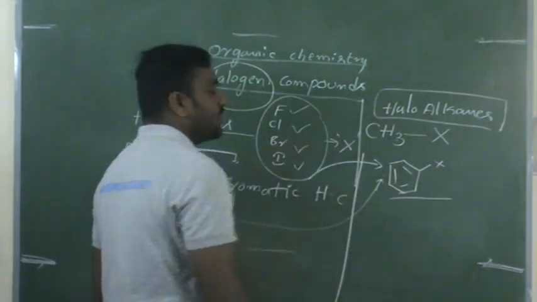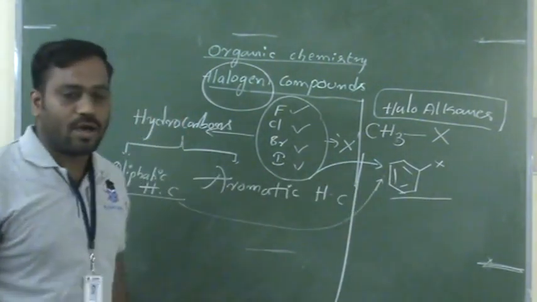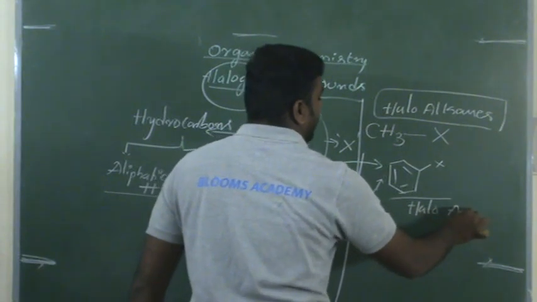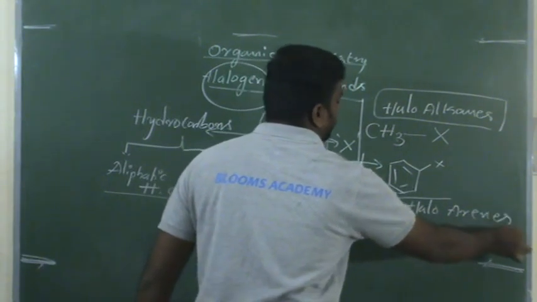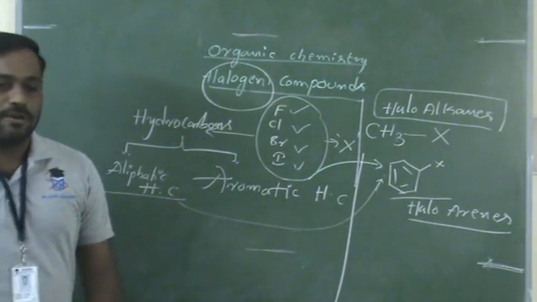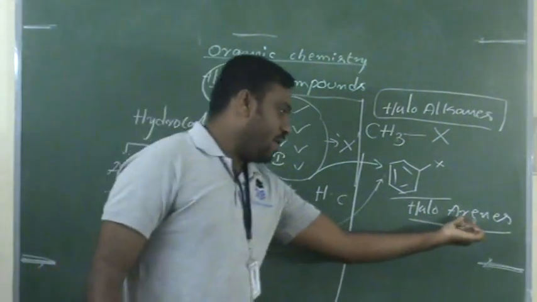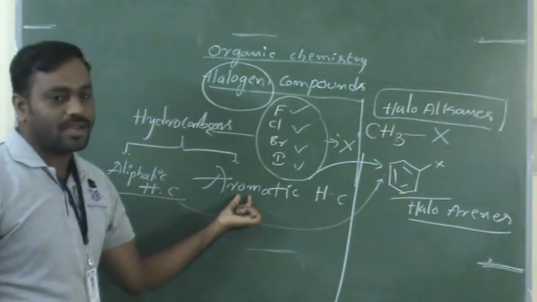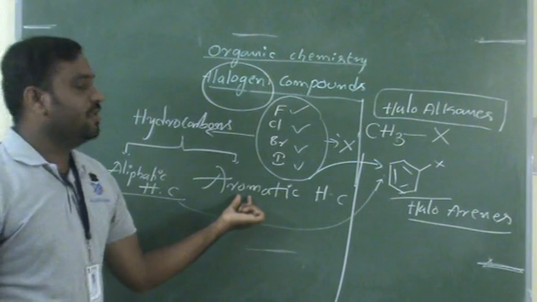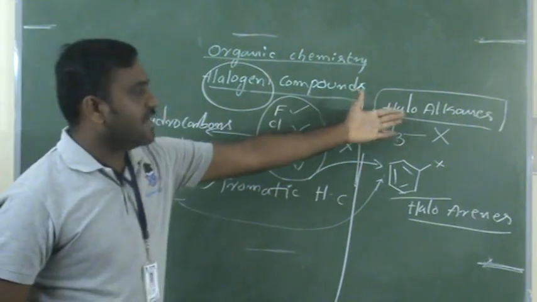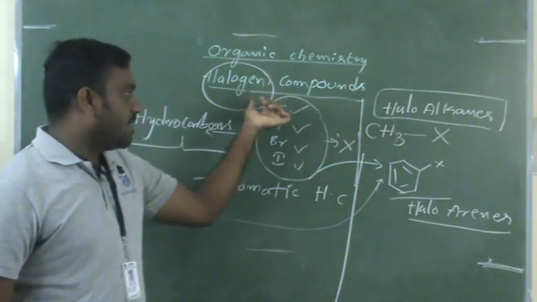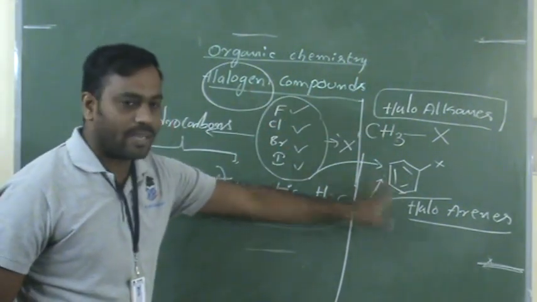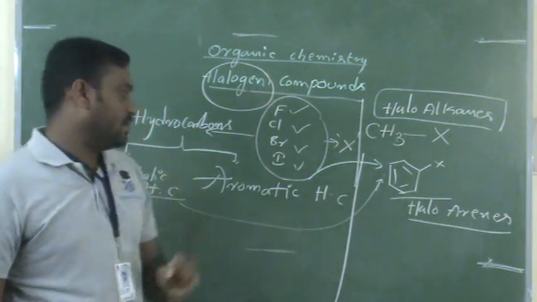If it comes from aromatic hydrocarbons, it is called haloarenes, A-R-E-N-E-S. Why do we call it haloarene? Arene is another name for aromatic hydrocarbons. So these are the main subparts of halogen compounds: one is called haloalkanes, and the other is haloarenes. Note it.